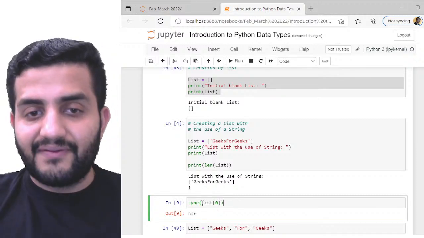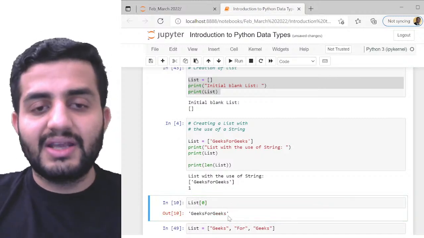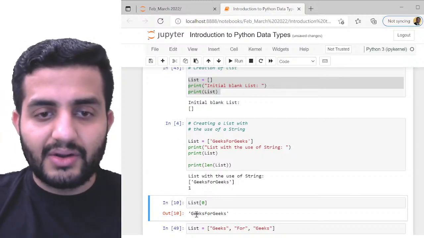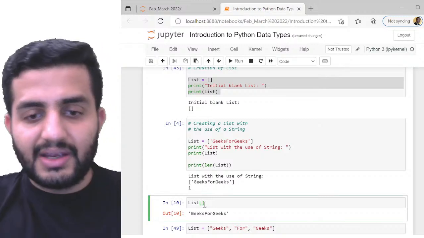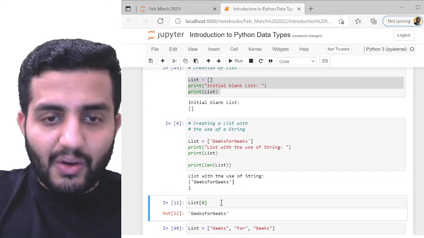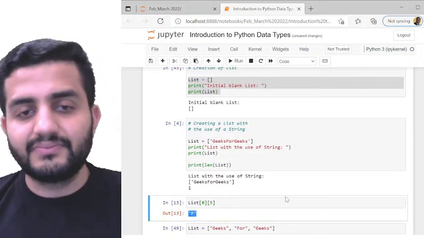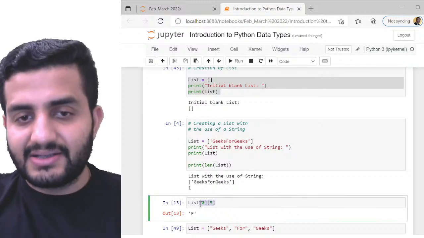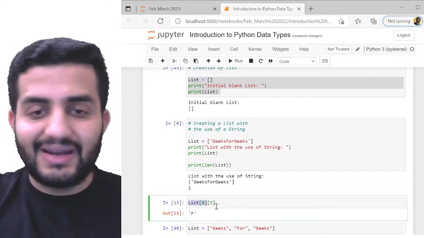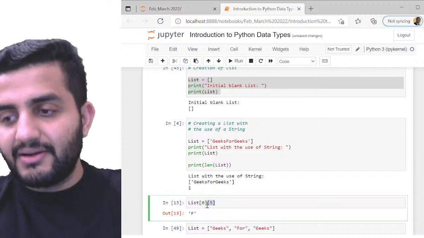From where I can access f. So now this is what I have done: list of 0, which is giving me GeeksforGeeks. Now to access f, I need to find the index number, which is 0, 1, 2, 3, 4, 5. So I'll be giving 5 here. Sorry, my bad. So list of 0 will be this, and now on this I have to give the number 5. So I'll be getting f. So like index of index. List of 0 will be giving me my first element, the parent element. And now on top of this, if I give the index 5, I'll access the character f. Okay.